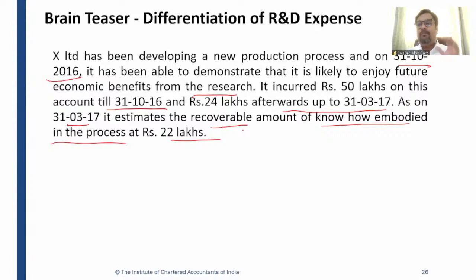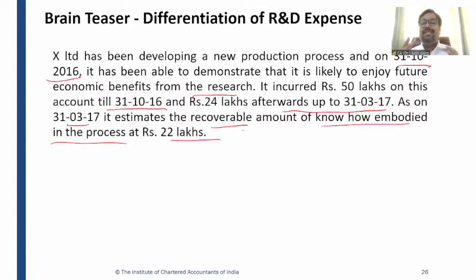They will apply this strategy on one plant, and once it will be successful, they will apply this strategy on the entire 10 plants. Or they will apply this strategy to a particular process just to have a trial run. Whether this process will be successful or not, they will apply it to a single process, right? And if they found that it will be successful, they will apply this process to the entire business, right?